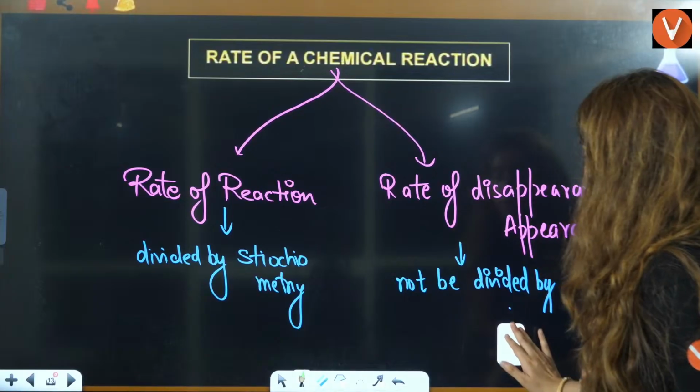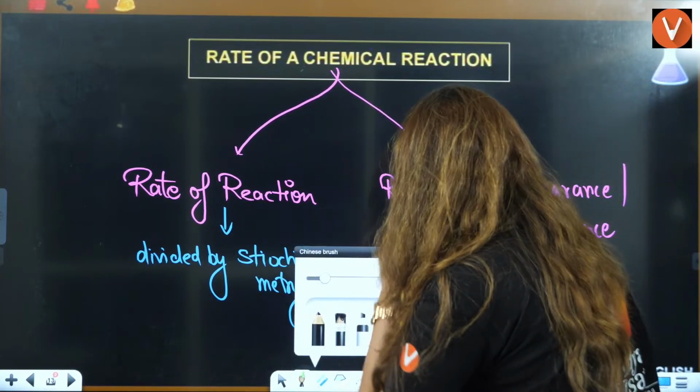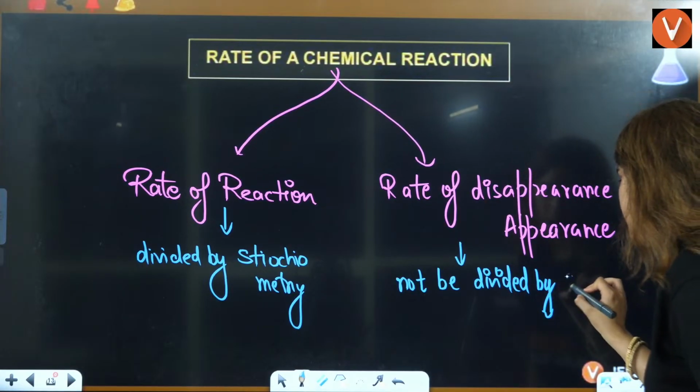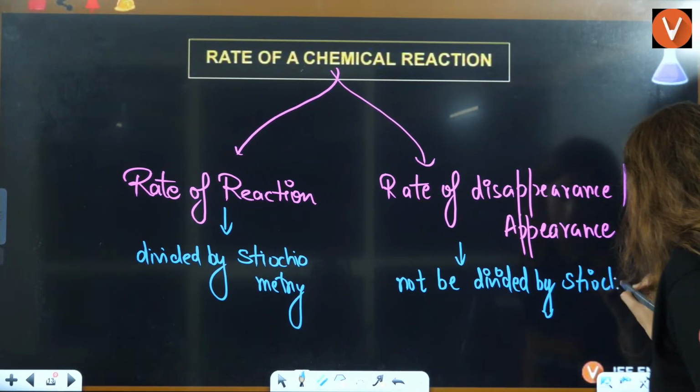I just zoned out for a minute, right? So rate of reaction should be divided by stoichiometry, and rate of disappearance or appearance should not be divided by stoichiometry.